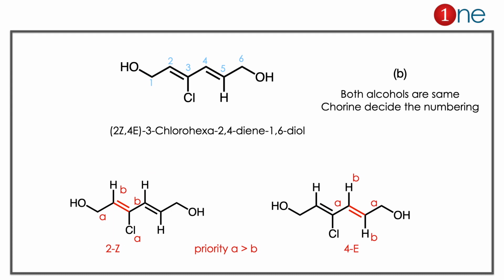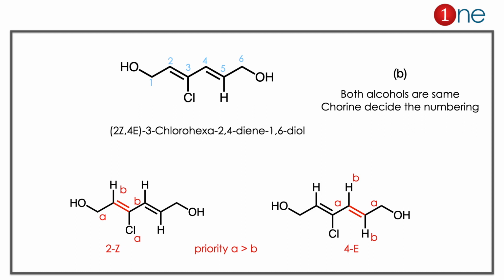The starting material has a diol, but you have to give the shorter number to the chlorine, so it's 3, chlorine is already there. So you only have confusion in the alkene part, whether the alkenes are E or Z, so we redraw separately. Here we give high priority A, low priority B. On the second carbon you have the high priority alcohol group A, hydrogen is B. On the other carbon you have chlorine A and the other is B. So both are in the same form, so it is Z. So the second is in Z position.